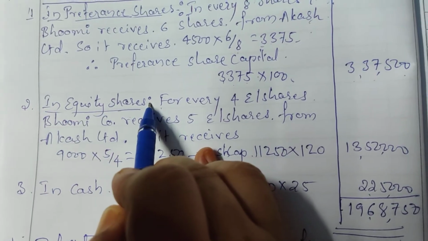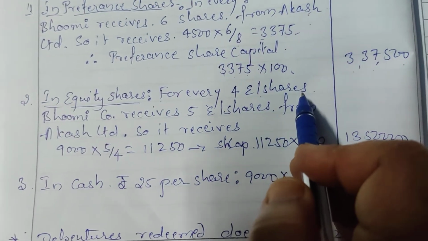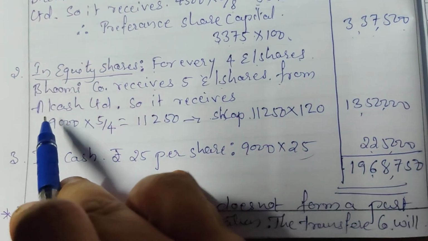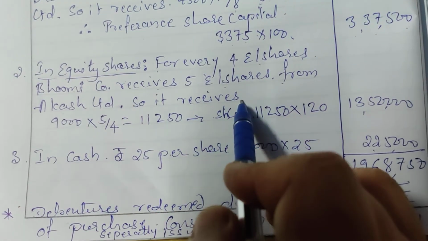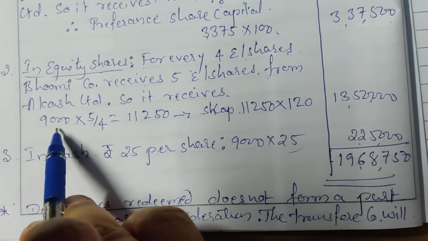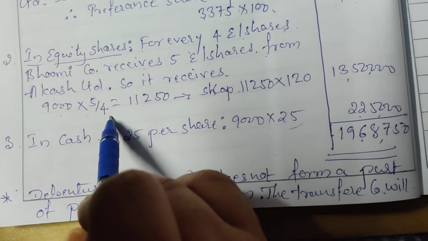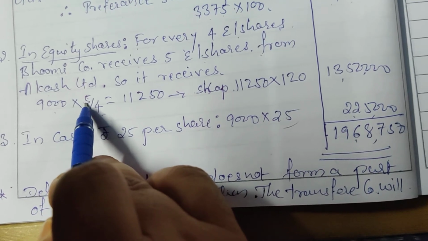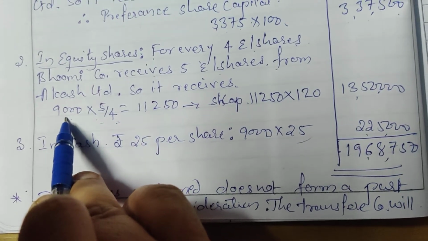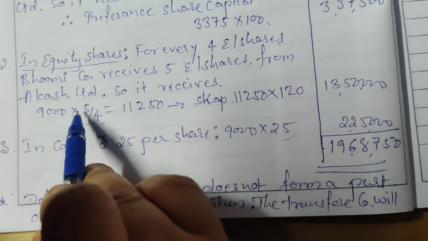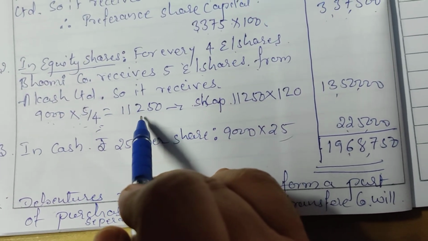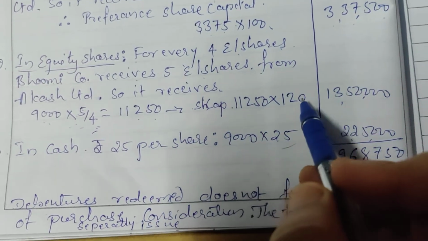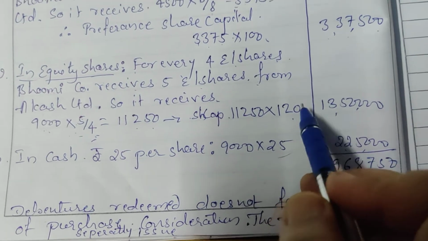In equity shares, for every 4 equity shares, Bhumi company receives 5 equity shares from Aakash Limited. So it receives 9,000 into 5 by 4. That means for 4 shares, 5 shares are given. Total number of equity shares is 9,000, so 9,000 into 5 by 4. Total number of equity shares will be 11,250. And it is multiplied with 120, the market value.